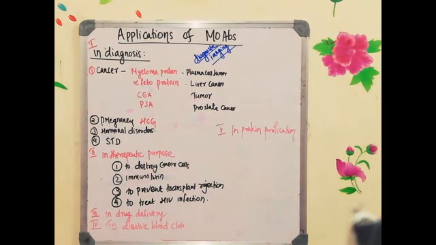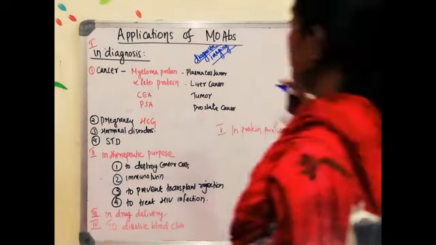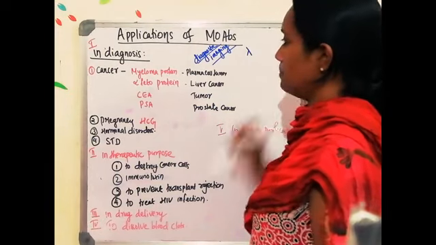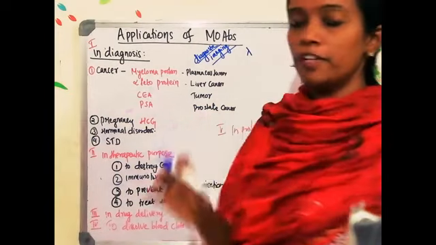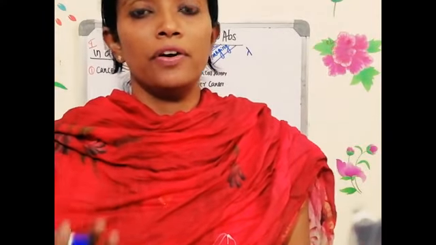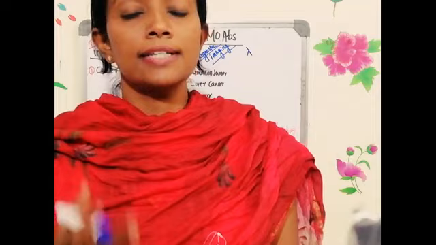Now what do we mean by diagnostic imaging? In diagnostic imaging, the monoclonal antibodies will be linked with a radioactive isotope. Say for example, we are going to identify whether a person has liver cancer. The antigen we will be looking for in the case of liver cancer is alpha fetoprotein.